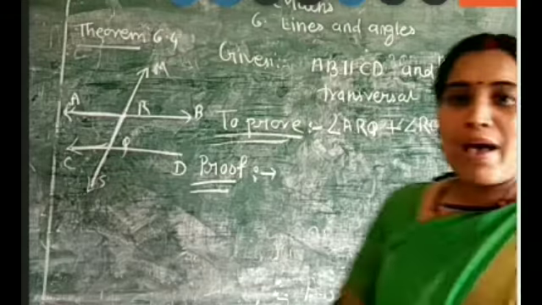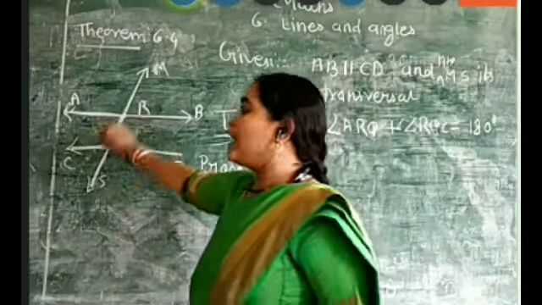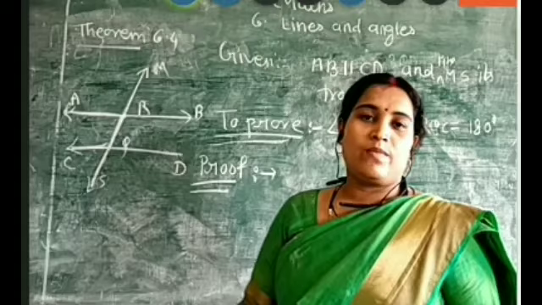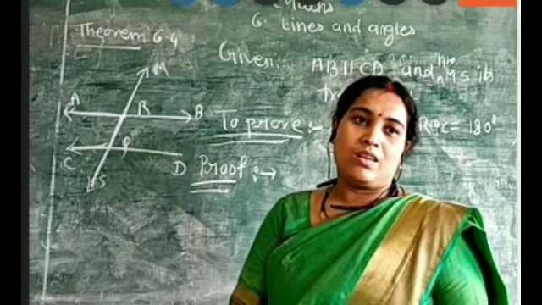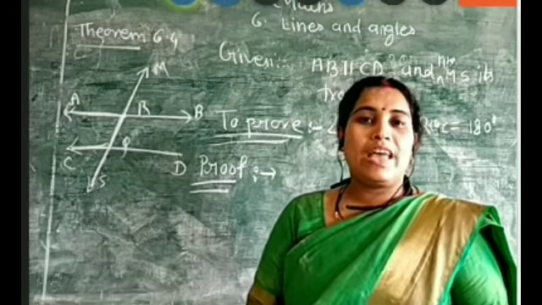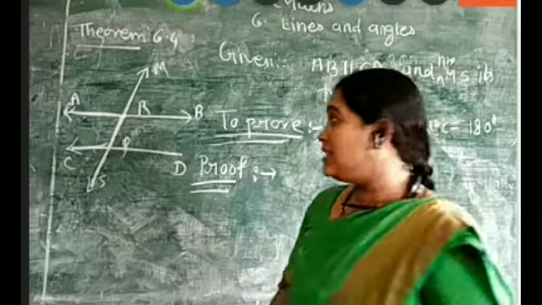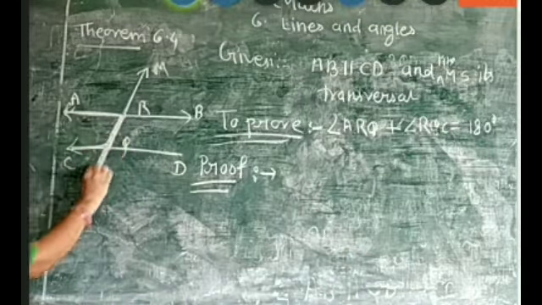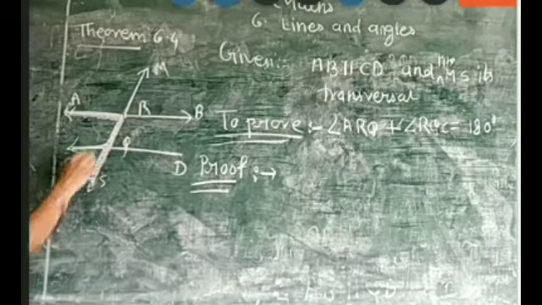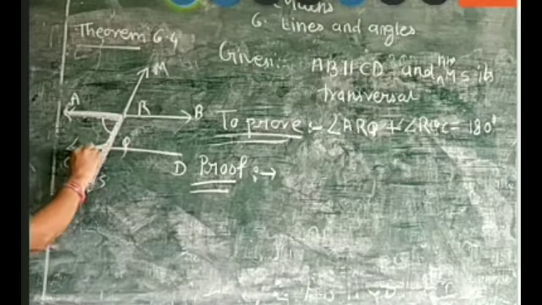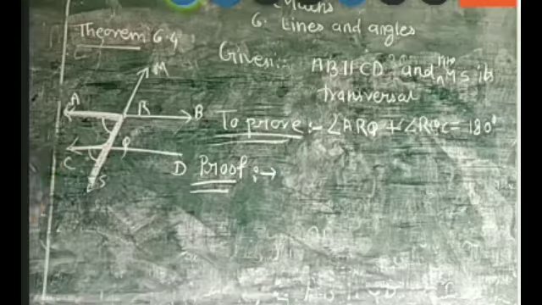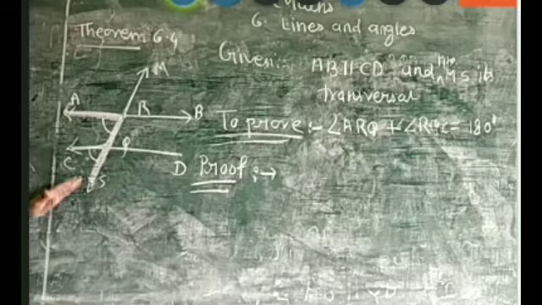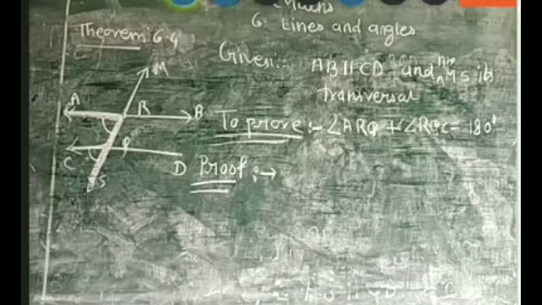So why are they equal? I am asking you. Answer me. Because they are forming corresponding angles. See here, the letter F is forming here. You are getting the letter F, and inside the F, this angle and this angle are equal. So they are forming an F. It means they are corresponding angles, and corresponding angles are equal.